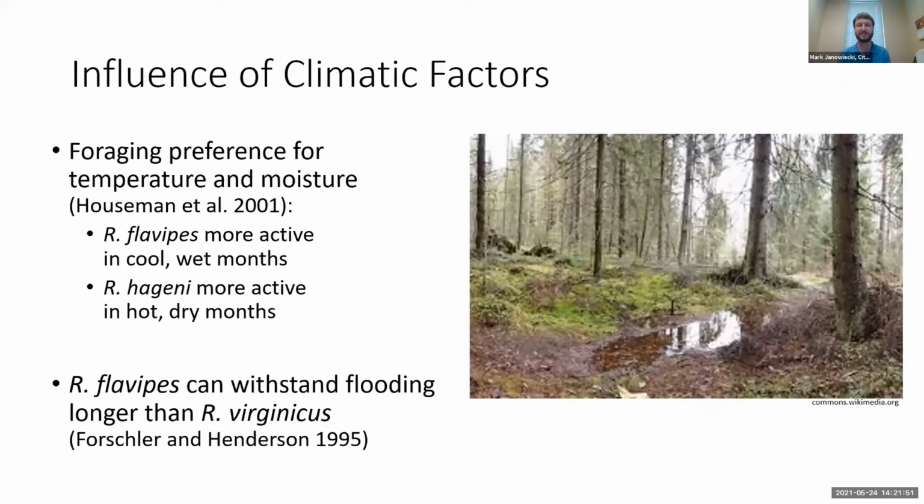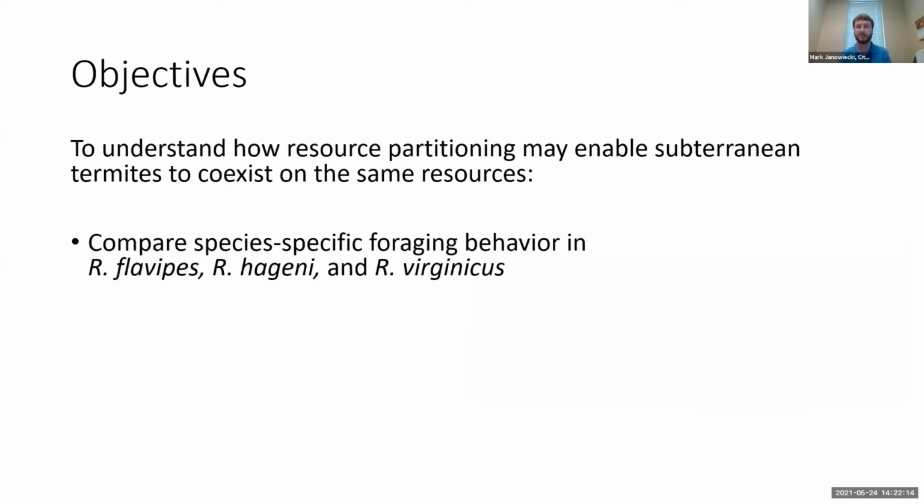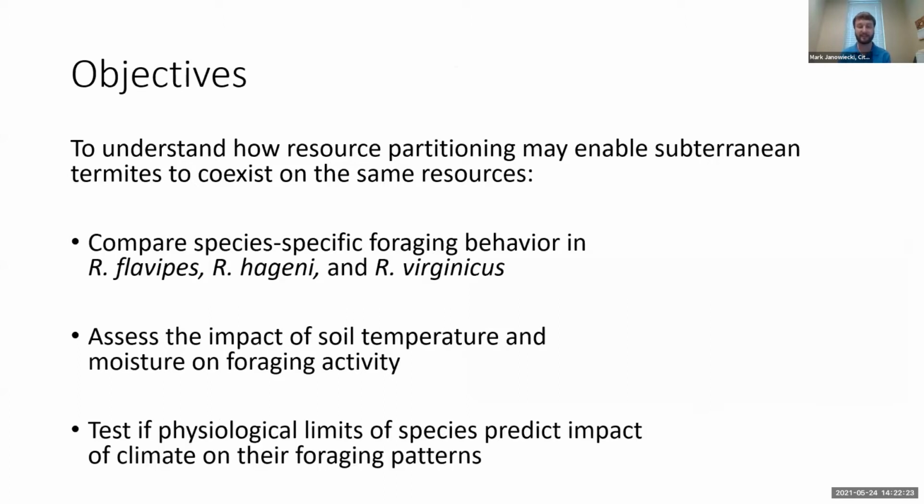Additionally, in laboratory studies, Reticulitermes flavipes was found to withstand flooding for a longer period of time than virginicus. But my objective for this study was to understand how resource partitioning enables all three of these species to coexist on the same resources, as many studies had looked only at individual pairs, and I wanted a better view of all of these species. Specifically, I compared the species-specific foraging behavior for these three species, assessed the impact of soil temperature and soil moisture on foraging activity, and then tested if the physiological limits that previous studies have investigated can predict the impact that climate has on these foraging patterns.